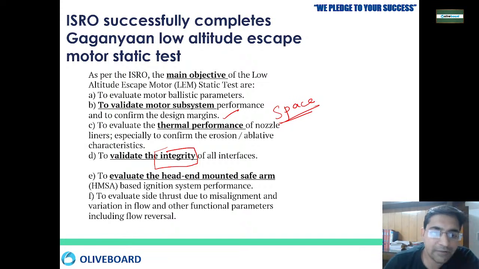We also wanted to evaluate the head mounted safe, because whenever we send some rocket upwards, there is a pointed head like this.